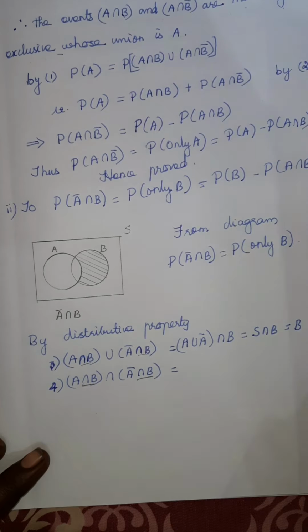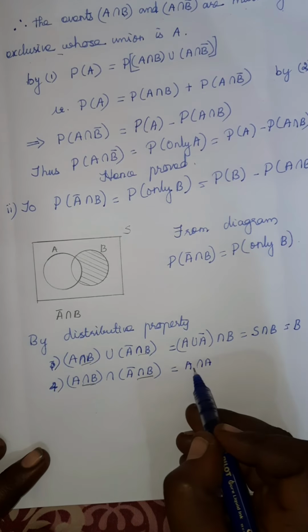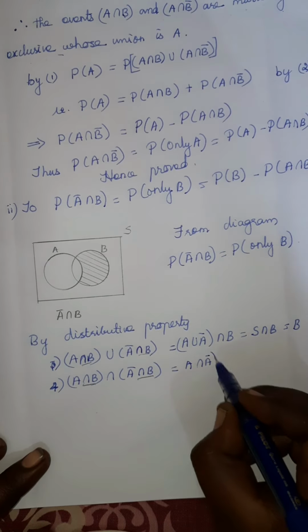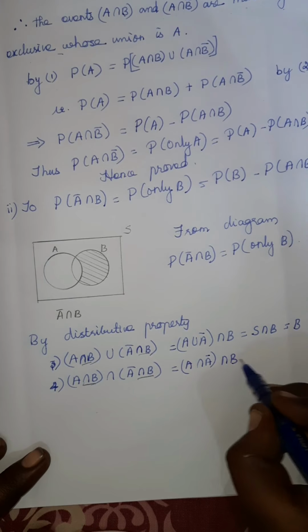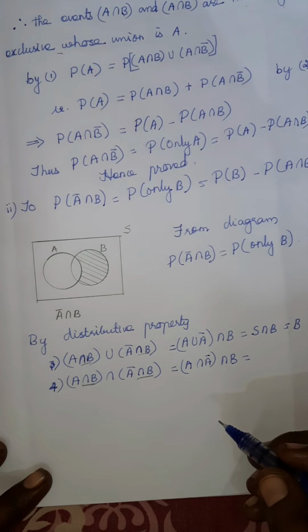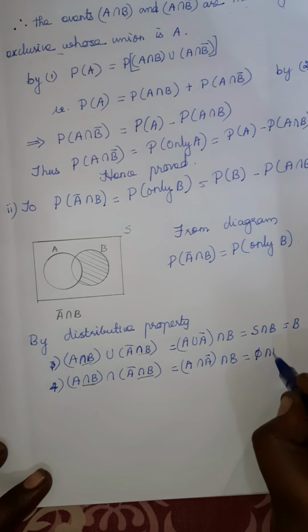So A intersection A bar, this intersection is taken from the middle, then intersection B. What is A intersection A bar? A and its complement will give the empty set, intersection B.